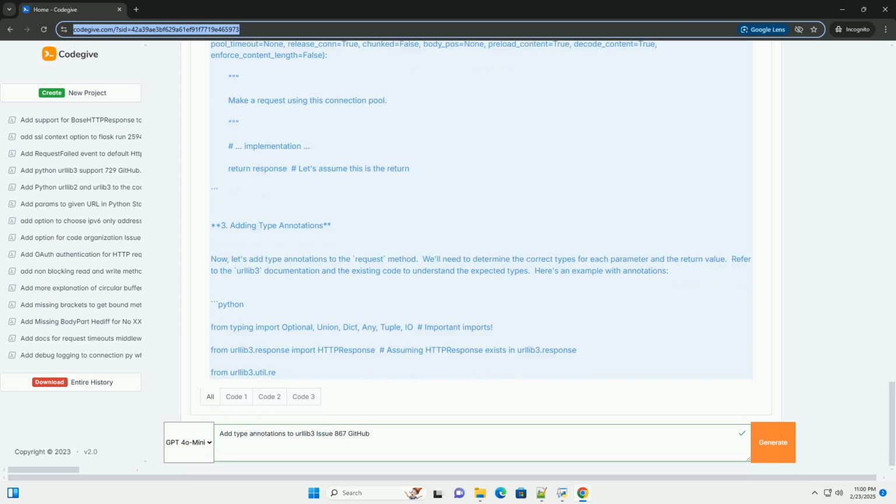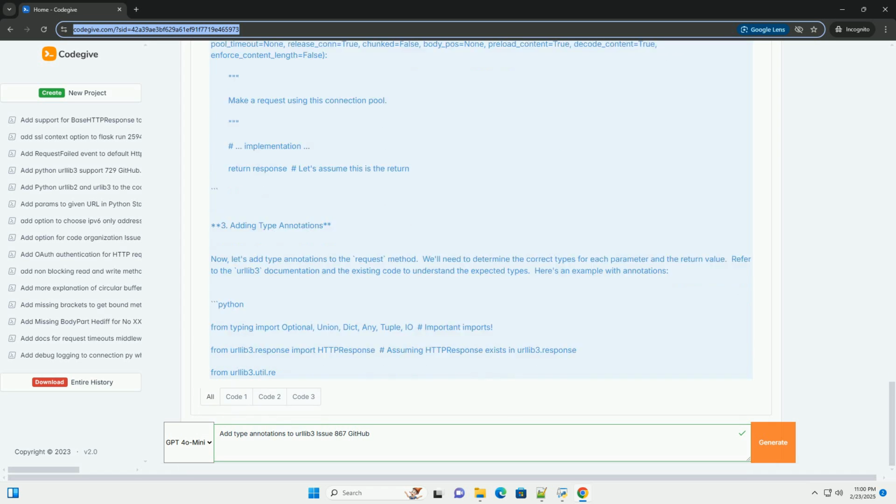Important considerations when adding type hints. Typing module: the typing module provides many useful type hints, like Optional, Union, List, Dict, Tuple, Any, etc. Make sure to import the ones you need. None versus Optional: if a parameter can be None, use Optional[type] instead of just type.